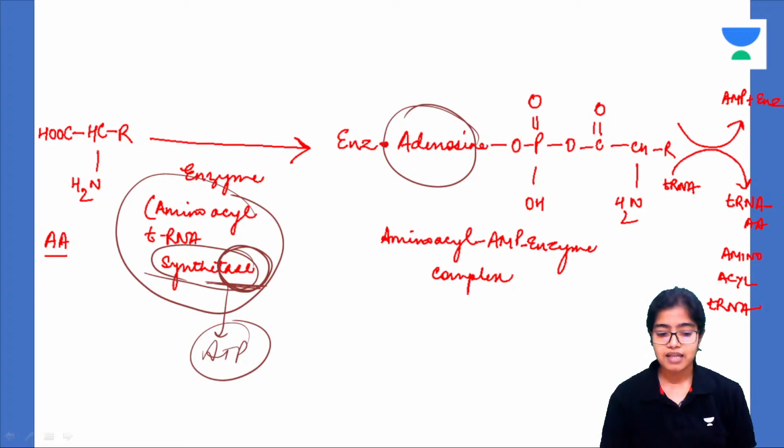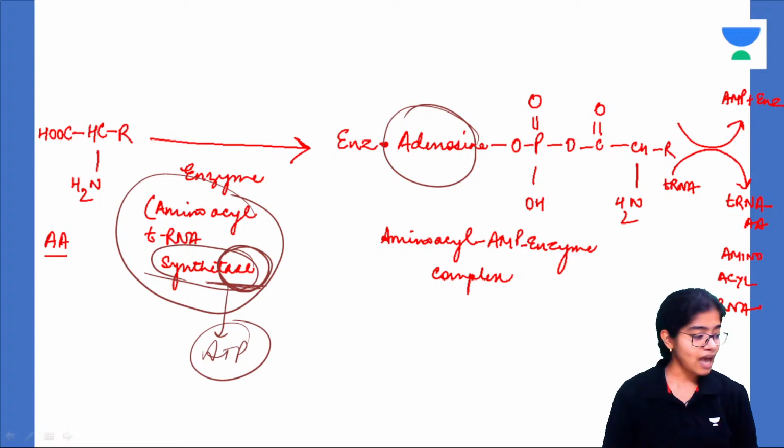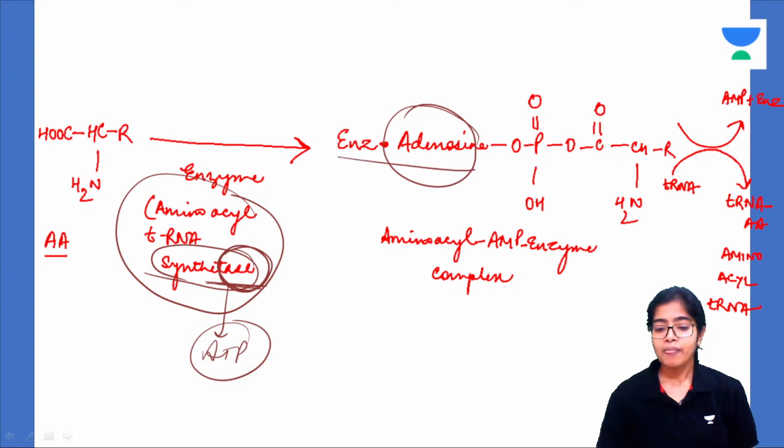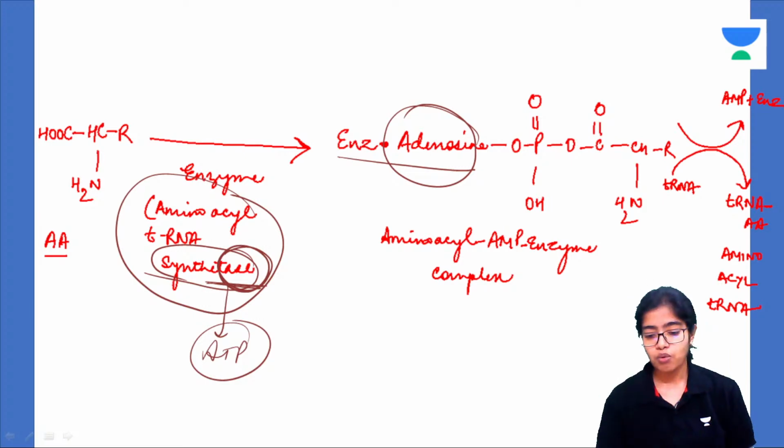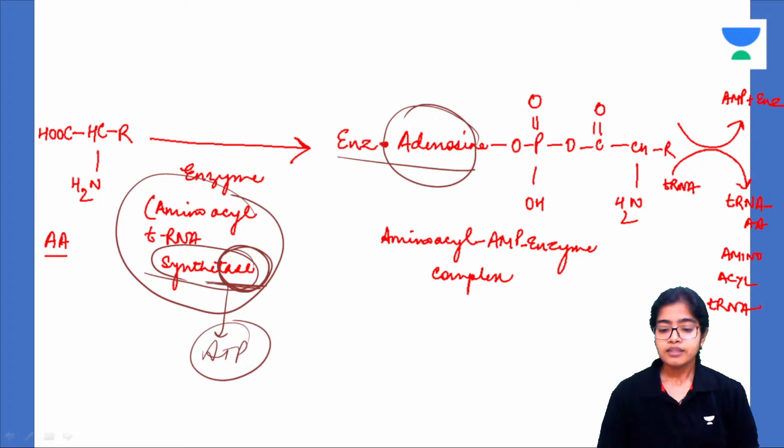Amino acyl tRNA synthetase enzyme is going to form a complex with adenosine from ATP, and in that complex it will bind the tRNA.